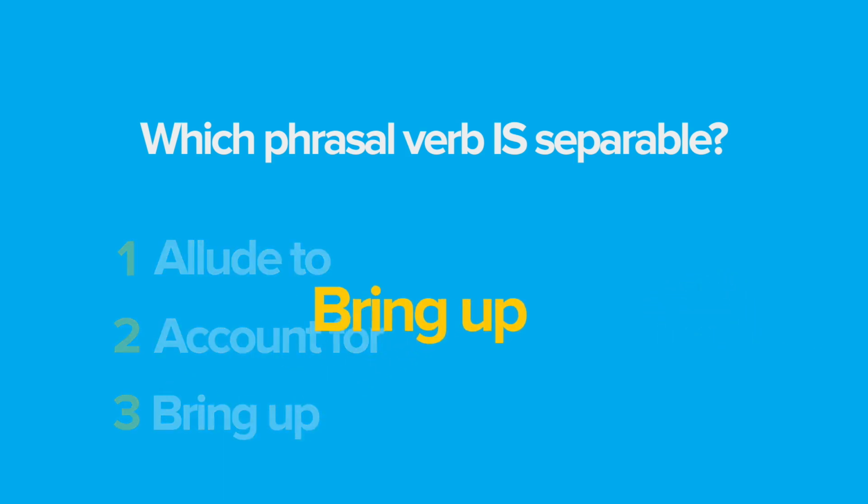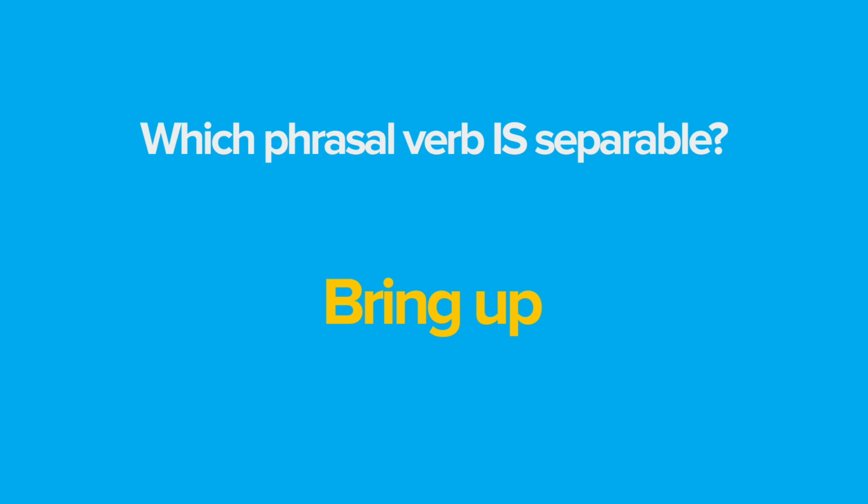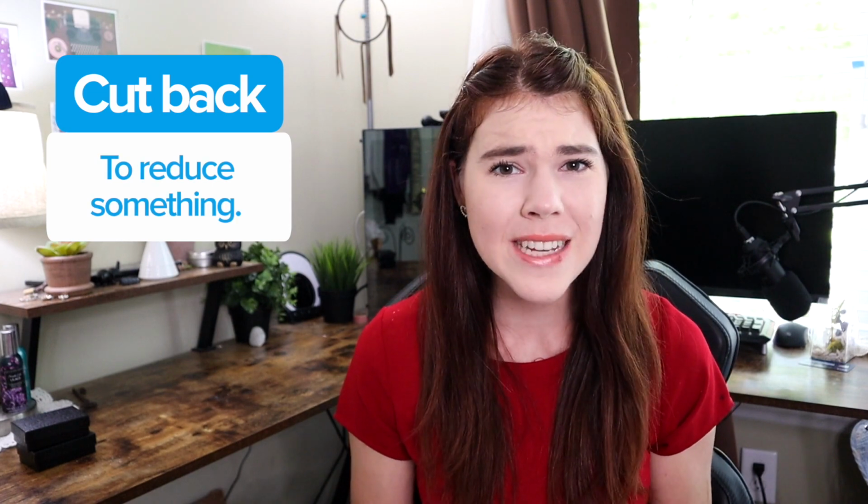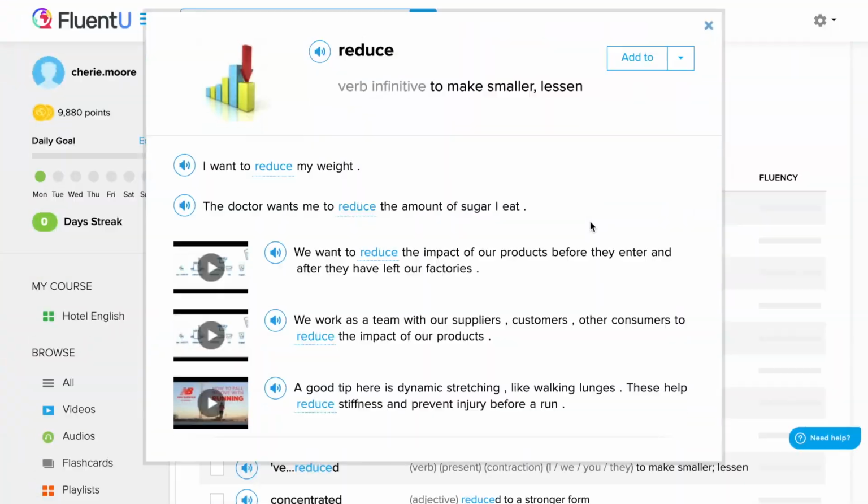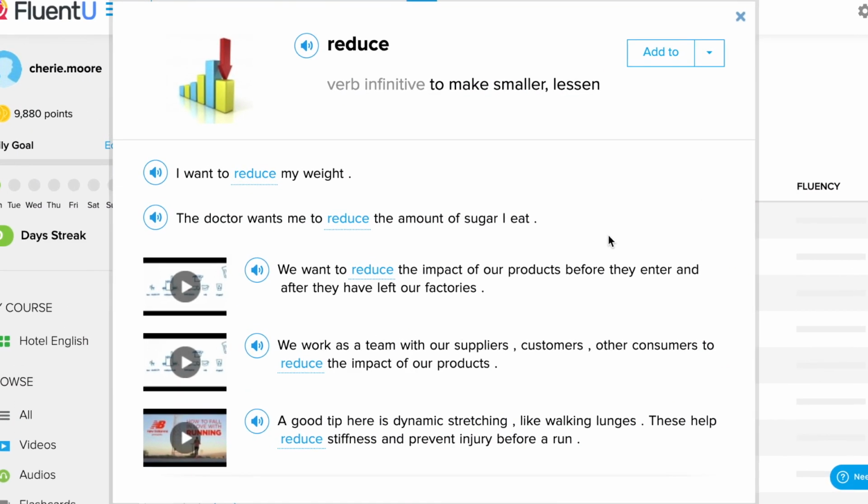The answer is indeed bring up. Great job, you guys. Let's keep going with some more phrasal verbs. Here we have cut back, and when we cut back on something, we reduce something. Reduce in this definition means to make smaller or lessen. One time I tried to cut back on eating sugar because I was eating so much sugar, you guys. And I actually felt a lot better after doing it.